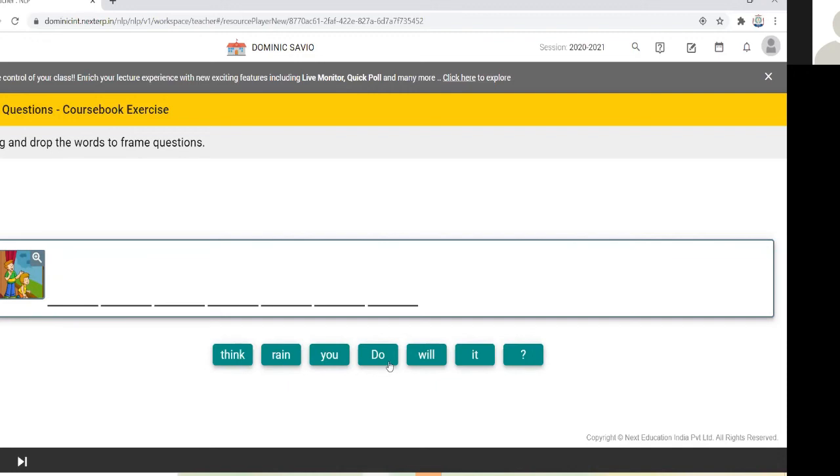Shall we do it? Do you think, will it? Okay, so you have to form it. Some clues are given here. Okay, that's all. So this is your homework.